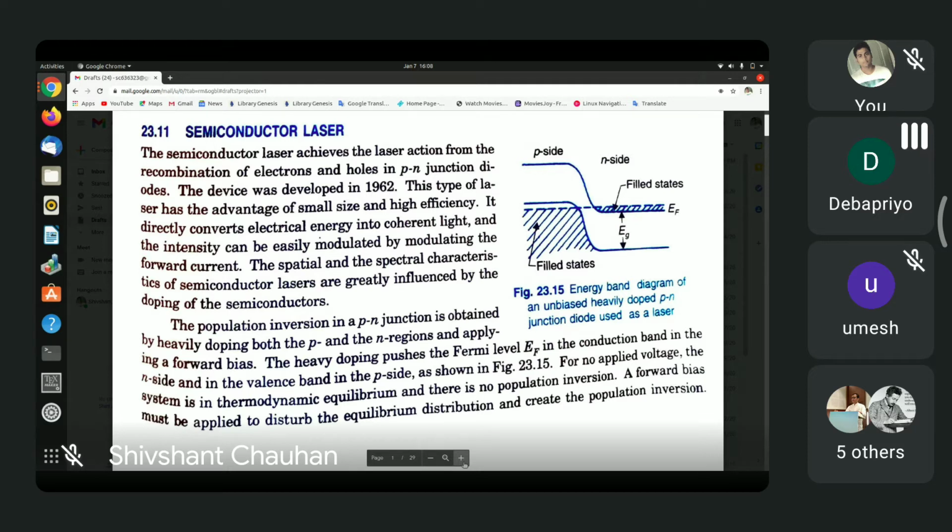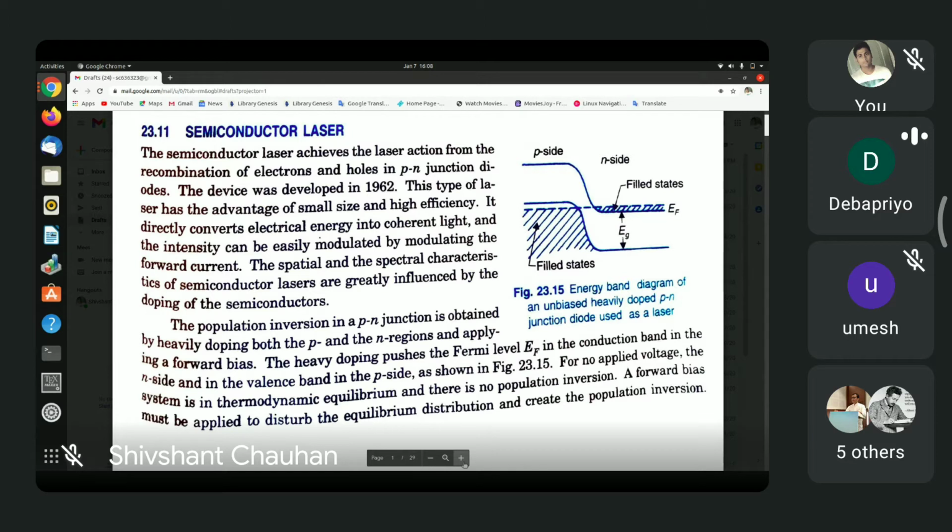Remember that in the ruby laser, the excitation was by the light produced by a xenon flash lamp, but most of the light is wasted. Even with good arrangements of reflectors, the efficiency is poor with ruby lasers. But with electrical excitation, the efficiency is much higher. So semiconductor lasers are excited electrically, like gas lasers.